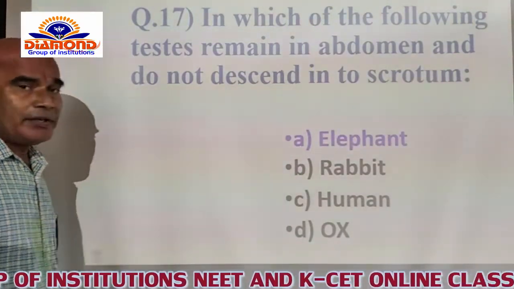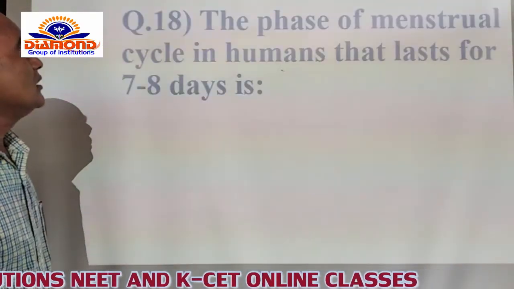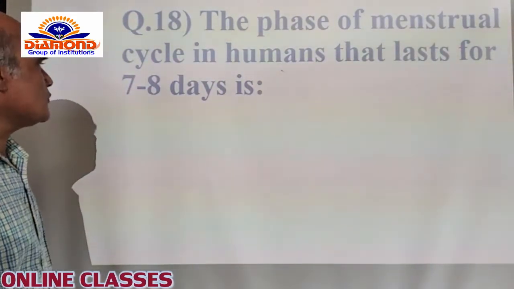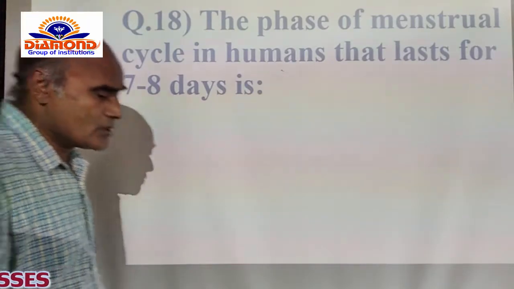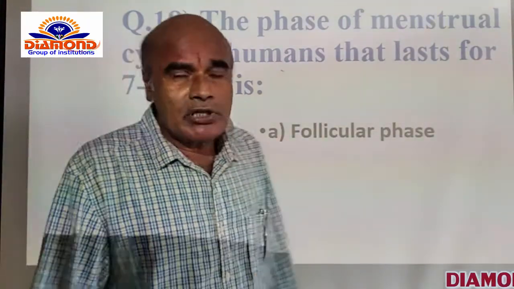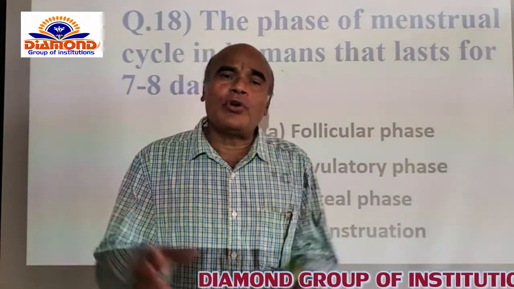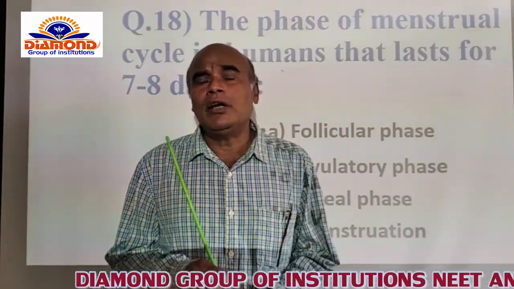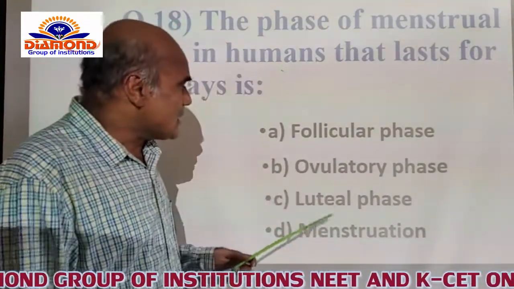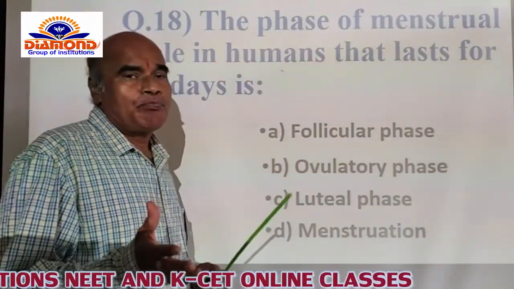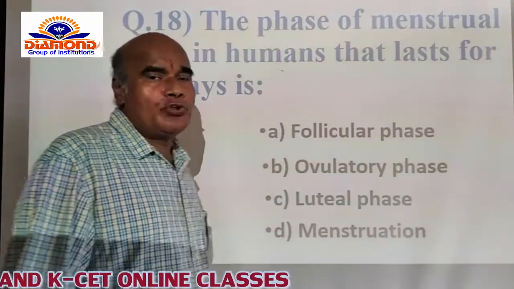And the final question of today's class: the phase of the menstrual cycle in humans that lasts for 7 to 8 days is? You know that the menstrual cycle of the female human being naturally has 4 stages itself. What are the 4 stages? One is the menstrual phase, which lasts between 3 to 5 days itself.